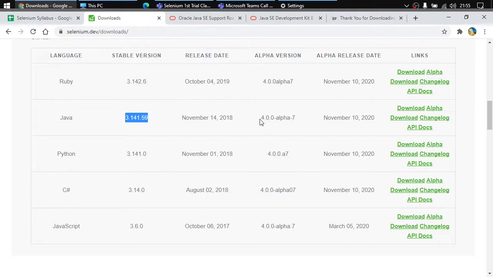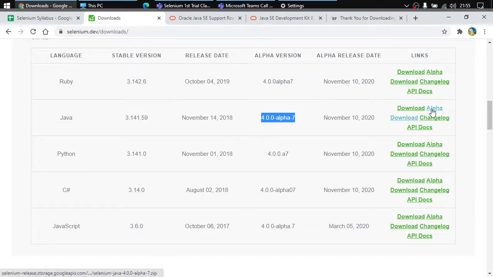But we will be going with 4.0 because it is the latest version. The thing is that there is no major change inside the code. This means that the code we write will be completely the same whether we write code for 3.141.59 or for 4.0.0 alpha 7. Then what is the difference? The difference is with the grid. They have made changes inside the Selenium grid functionality. It is completely overhauled now. That is why I'm going with alpha 7, because in the coming months a release will be coming up so that you can start using it, right?